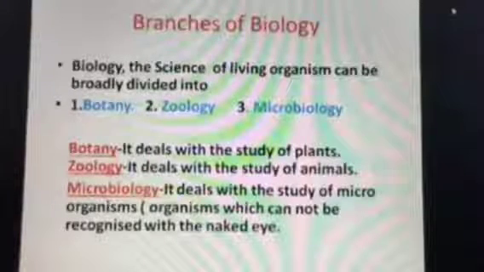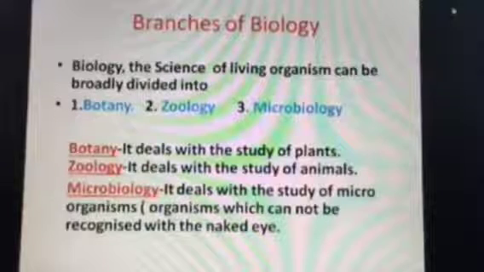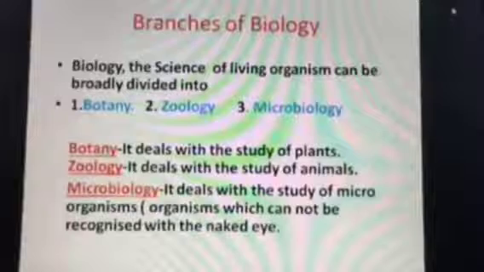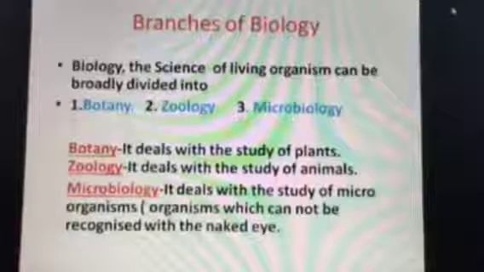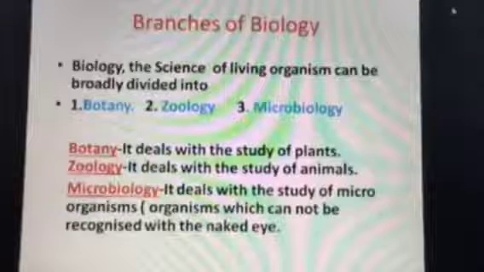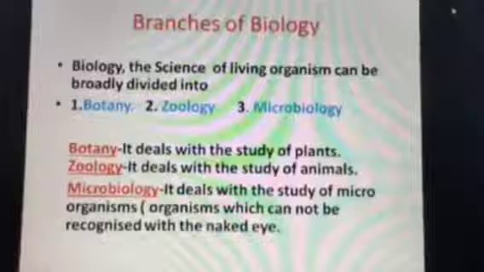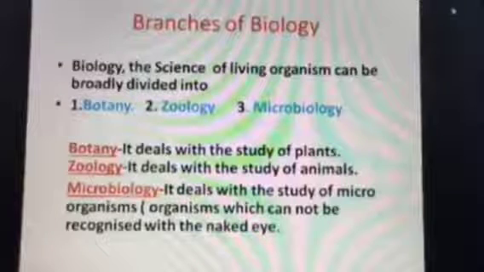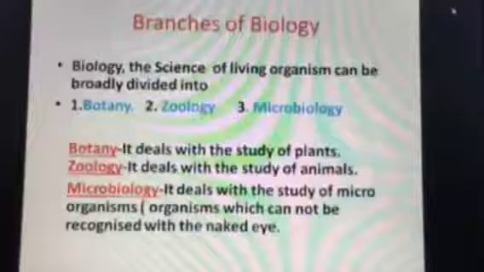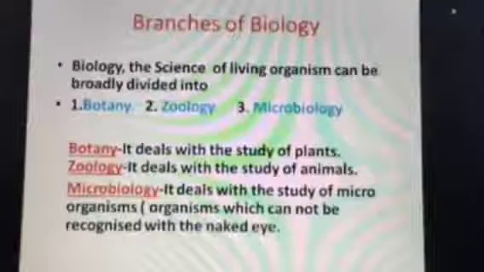And the third kingdom, which is not known to many, is microbiology. So what does microbiology deal with? It deals with microorganisms. What is micro? Micro means which cannot be seen. So a microorganism is an organism which cannot be seen with our naked eye. So biology basically is divided into botany, zoology, and microbiology: plants, animals, and microorganisms.